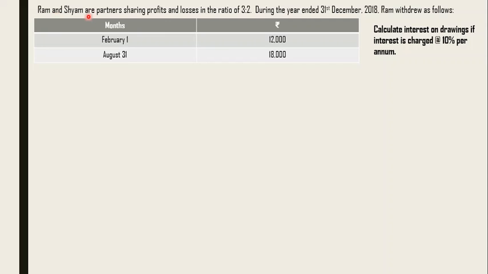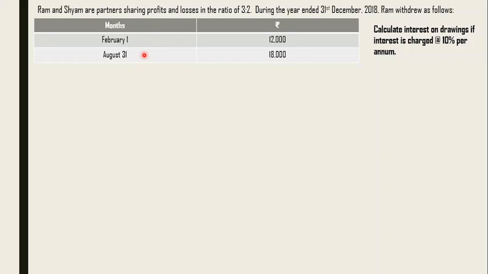This is given like: Ram and Shyam are partners sharing profits and losses in 3:2 ratio. On 31st December 2018, Ram withdrew this. So here you can see the dates are different, meaning on different dates he is withdrawing different amounts. Ram's withdrawings are mentioned here. Ram has withdrawn 12,000 on 1st Feb and 18,000 on 31st August. You have to calculate the interest on drawings at the rate of 10% per annum.